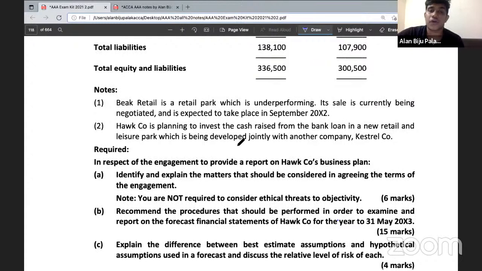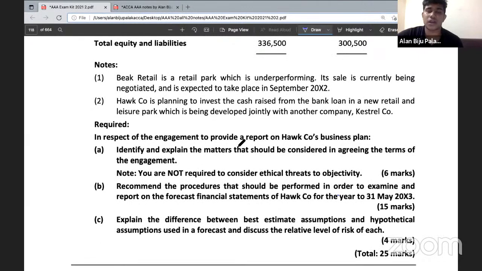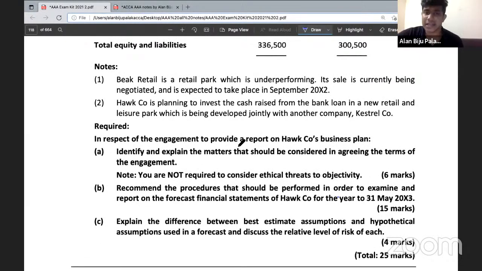So here you need to focus much on discussion with the management, then recalculations, and in addition you must consider analytical procedures purely based on the scenario. Okay, all right.